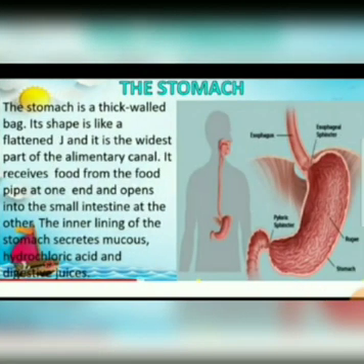The next is the stomach. The stomach is a thick walled bag. Its shape is like a flattened J, and it is the widest part of the alimentary canal. It receives food from the food pipe at one end and opens into the small intestine at the other end. The inner lining of the stomach secretes mucus, hydrochloric acid, and digestive juices.